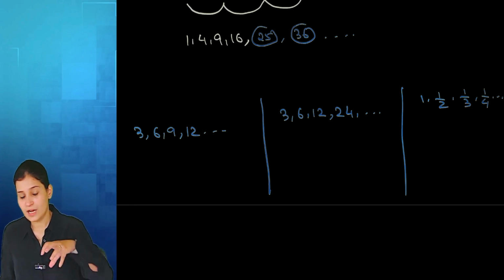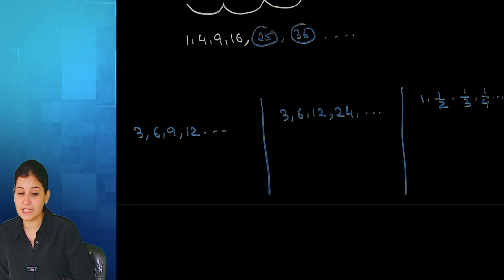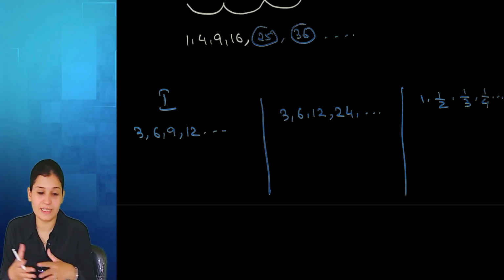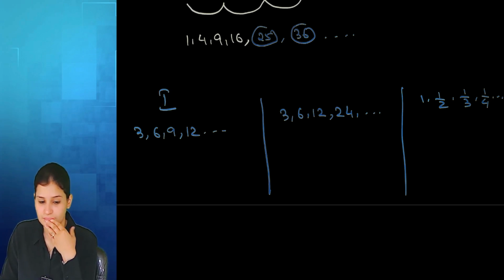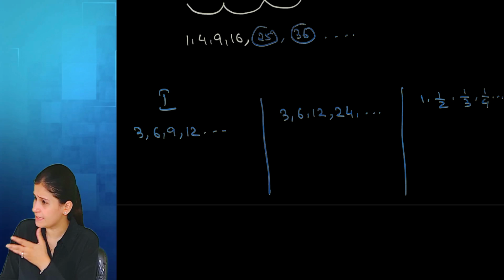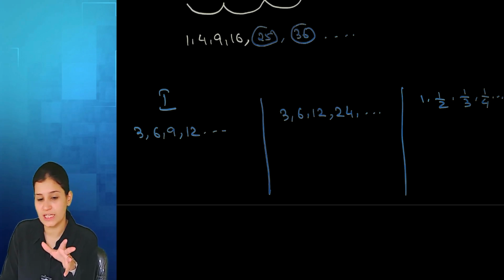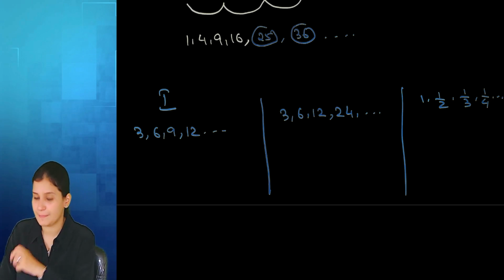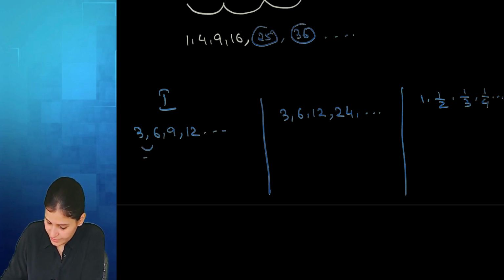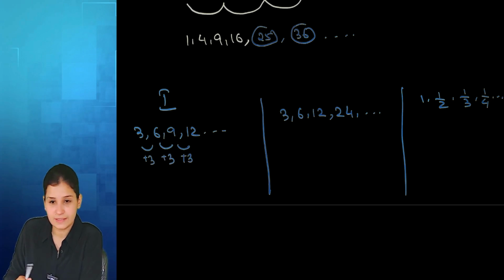Now, in the first sequence, can you predict the next term? 15, then 18. Plus 3, plus 3, plus 3. So basically in my first sequence, the differences are the same. There is a difference of 3, then again 3, then again 3, right?